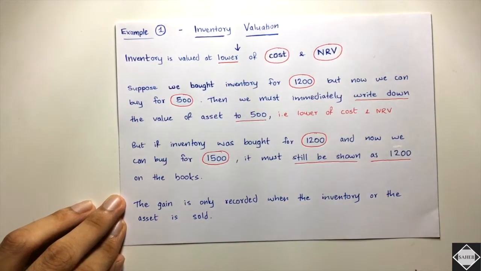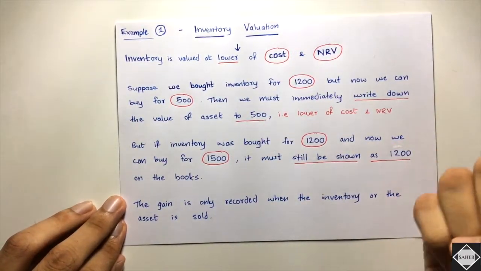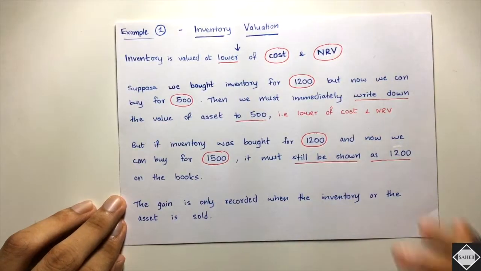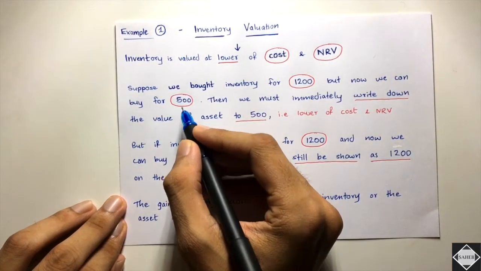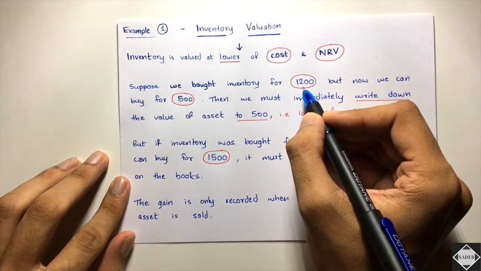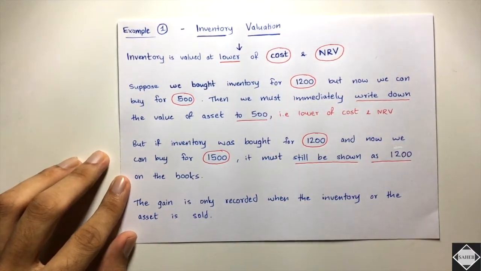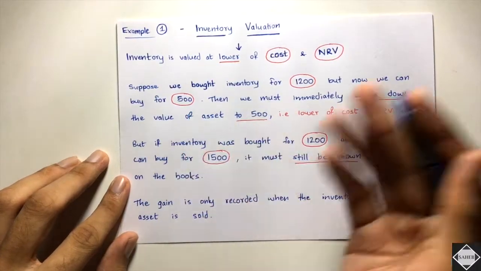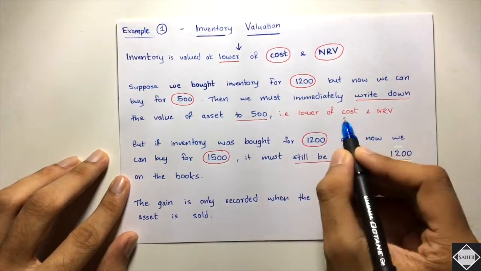Why are we doing this? Because we are being conservative. We are recognizing the bad news first. In the market, the price has come down, so we may not be able to sell it at 1,200. So this will be a loss for us. How much? 700 will be a loss for us, isn't it? We are taking it down to the lower of cost and NRV.